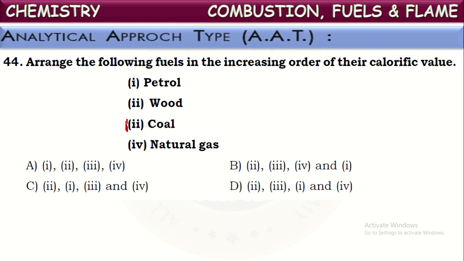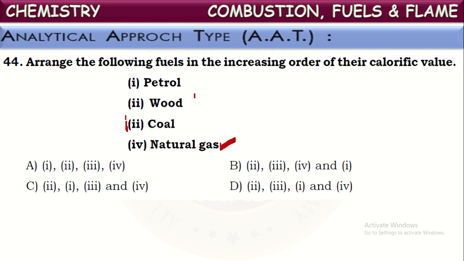Now see petrol, wood, coal and natural gas. Out of all these fuels, only one gaseous fuel is there. We know gaseous fuels generally have higher calorific values than solid and liquid fuels. So this will have the highest.